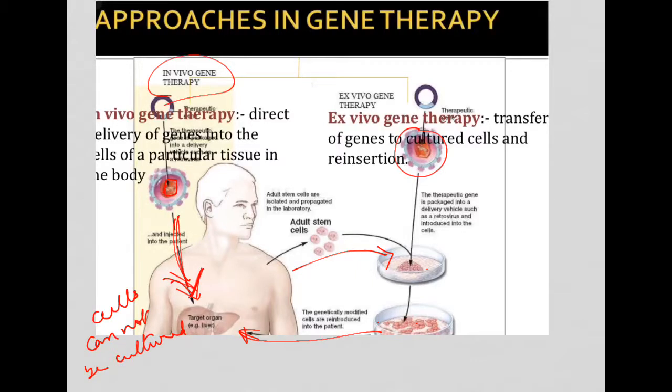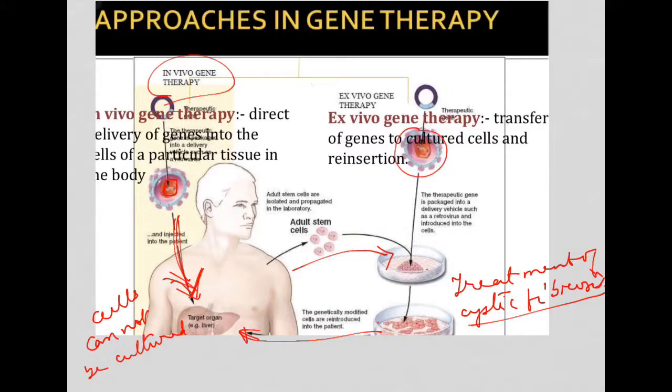One of the examples of in vivo gene therapy is treatment of cystic fibrosis disease. Okay. So it's a disease due to defect in the cystic fibrosis transmembrane regulator protein or gene.